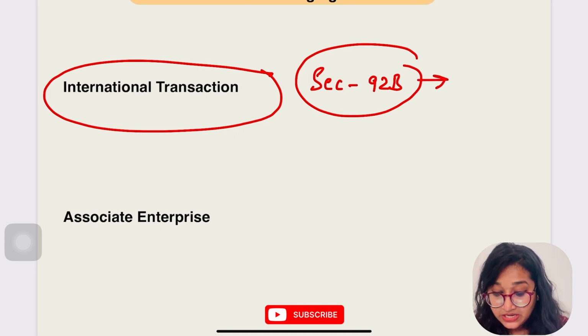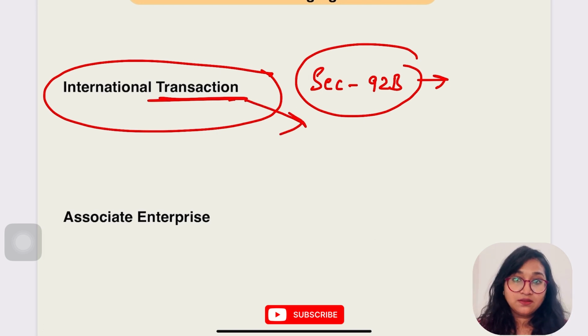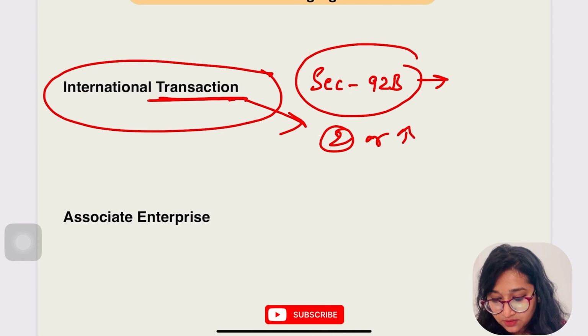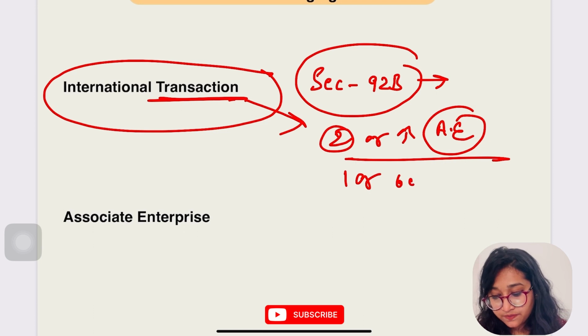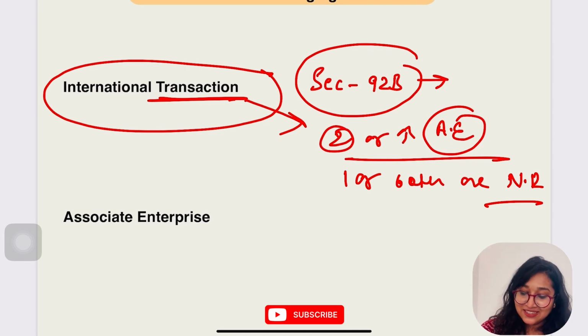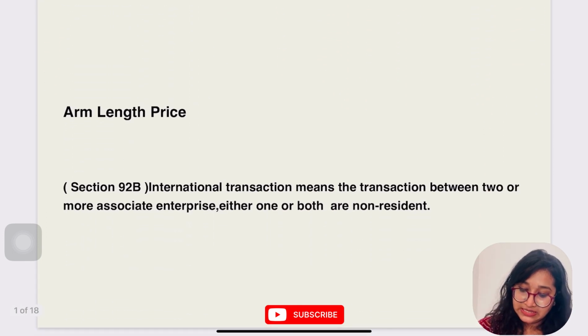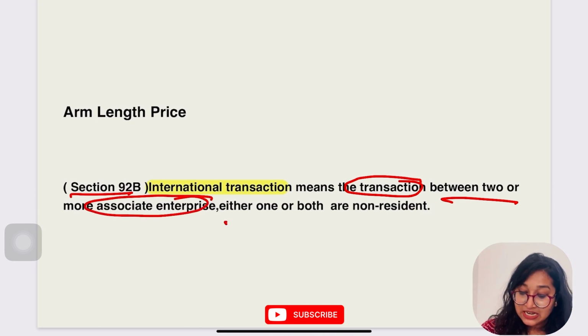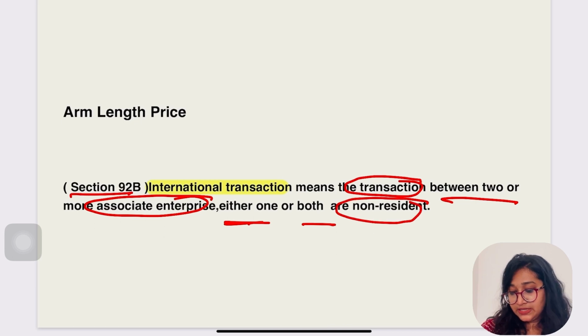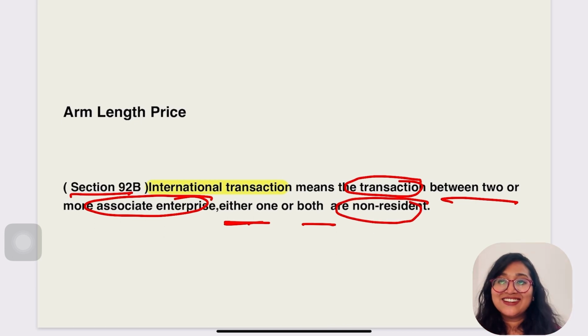Let me write. International transaction is between two or more associate enterprises. Is it clear? And either one or both are non-resident. Is it clear, everybody? Let's go for the definition. The definition says that international transaction means the transaction between two or more associate enterprises, and either one or both are non-resident. The definition contains three words.